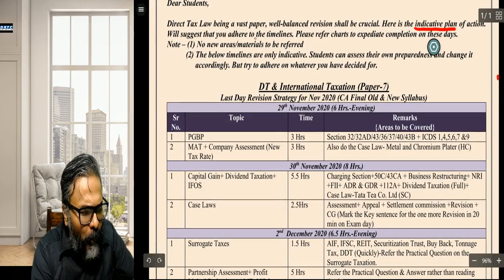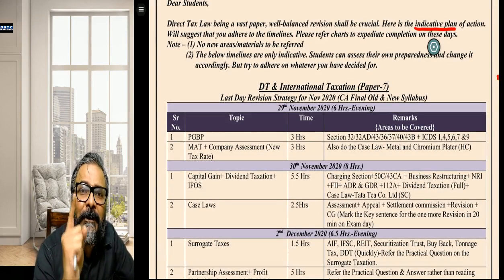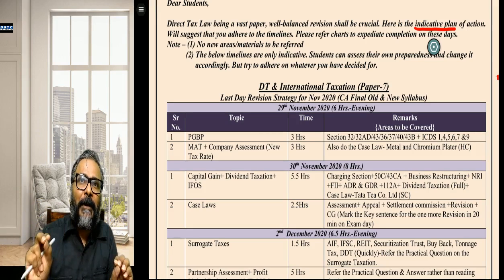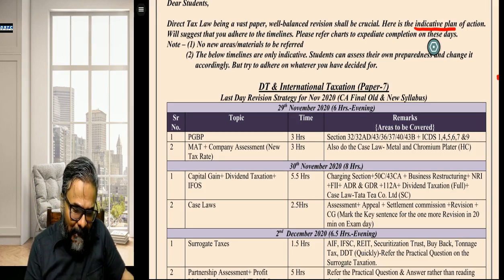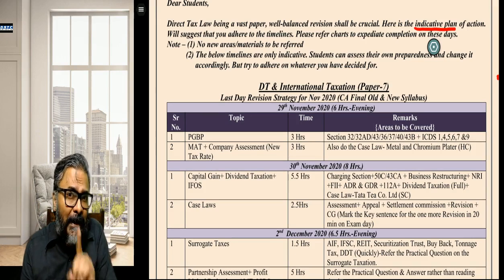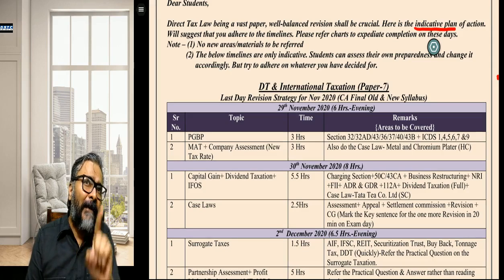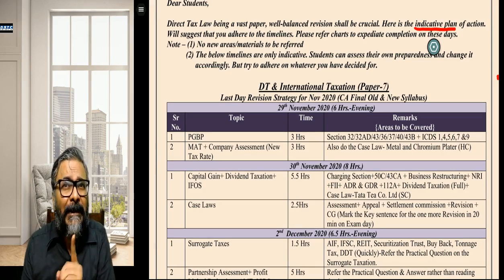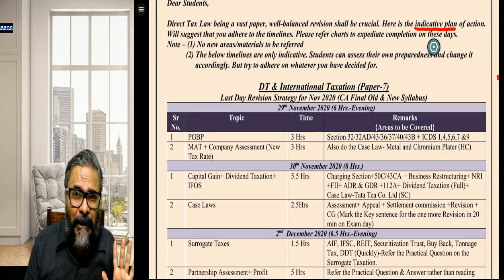Note: no new areas or materials to be referred. That is the first and foremost thing, students. Whatever you have referred to primarily, in the discussion which I am going to do with you for the next 15 minutes, if there is anything new, or you think that I have done it from a particular source, please stick with that source. No new materials, nothing new has to be referred.